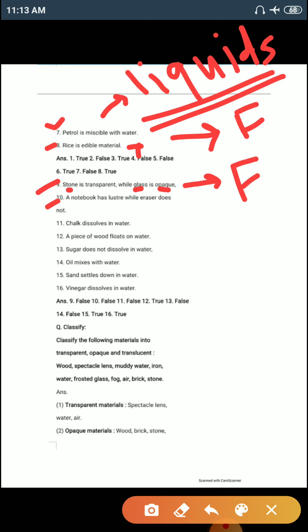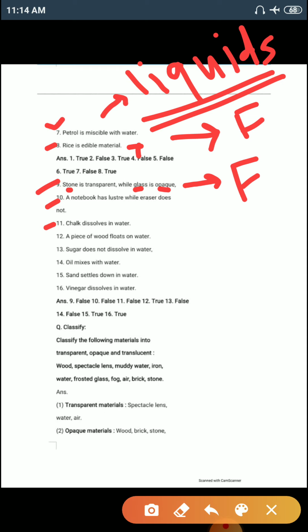Number 10. A notebook has luster while eraser does not. No, a notebook is made up of paper, and paper is not a metal. So a notebook is not a lustrous object. So the statement number 10, a notebook has luster while eraser does not, is false.